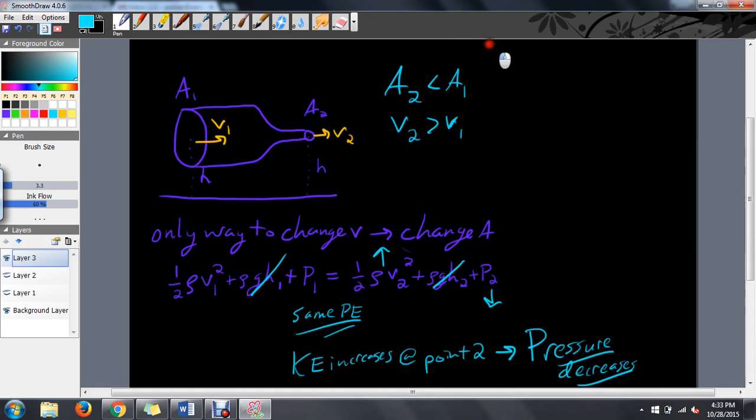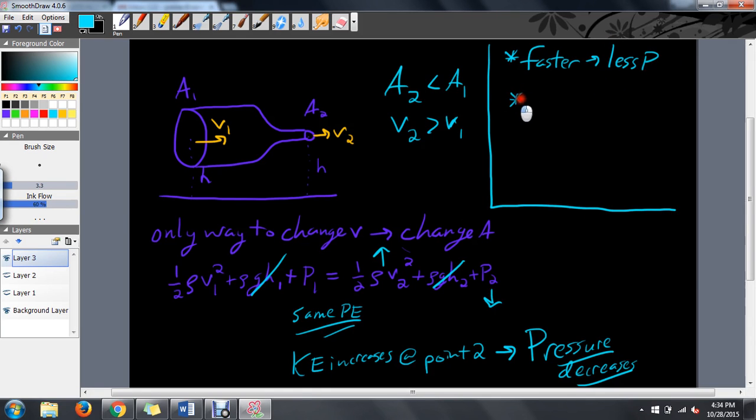There it is. So here's the other box. This is so simple, guys. It's amazing. So in general, when a fluid goes faster, it has less pressure. If a fluid goes slower, it has more pressure.